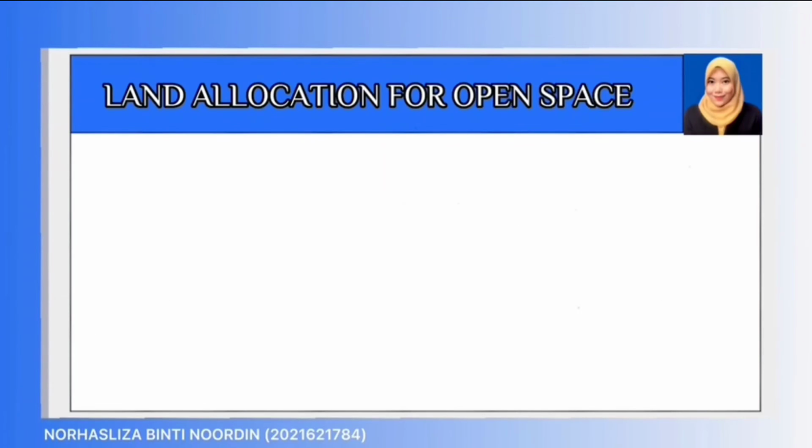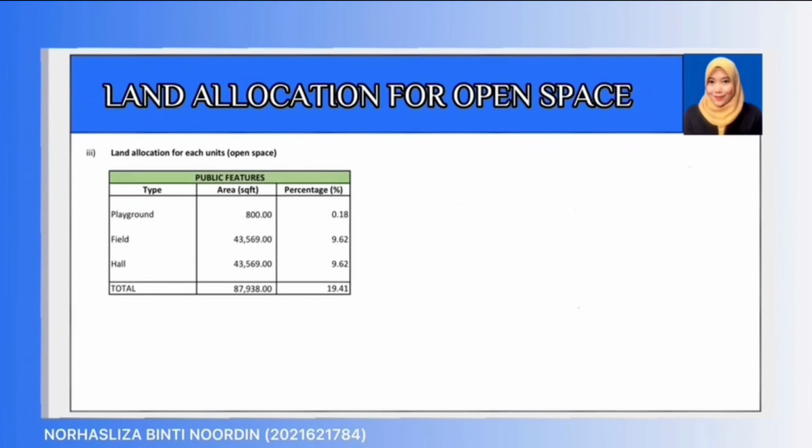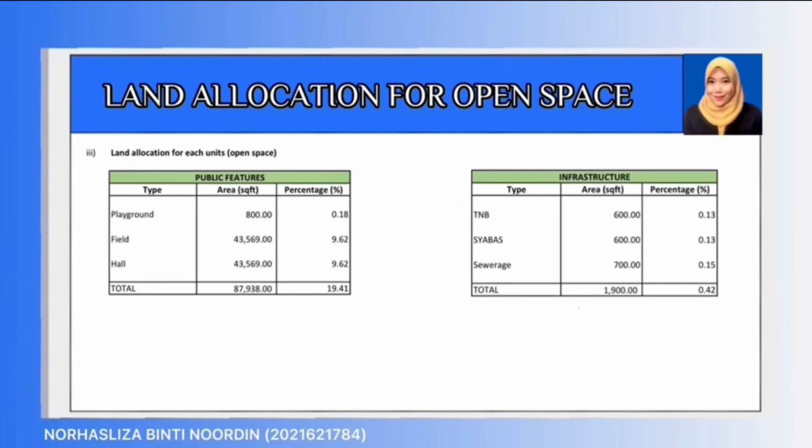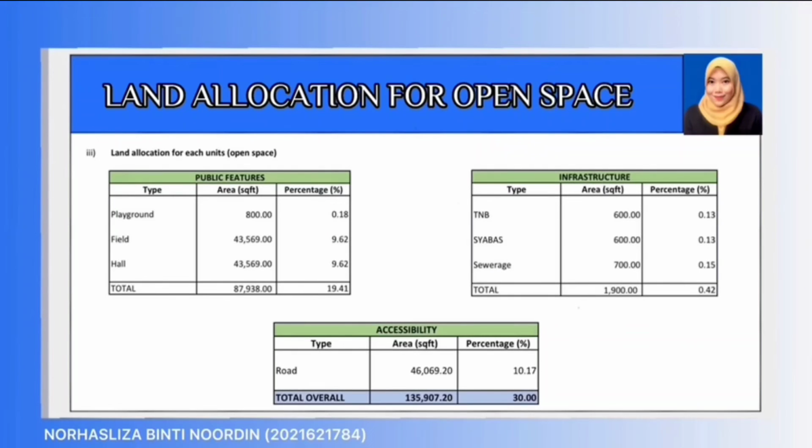Meanwhile, for allocation of open space in our residential development, we will provide a playground, field, hall, TNB, shabas, sewerage and road. And the overall total for open space is 30% from land area.